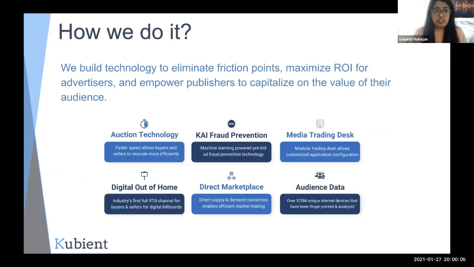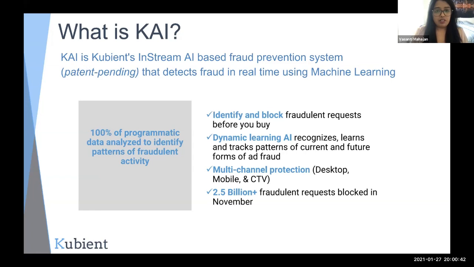If you're wondering how we do that, there are several ways in which Qubient has tried to accomplish this. Our major focus has always been speed, accuracy, and safety. We have several products built to ensure that every loophole in our system and our ecosystem is dealt with correctly, and to create a smoother environment where everybody has the full potential of increasing their revenue and maximizing ROI. One such product that we're going to talk about today is Kai.